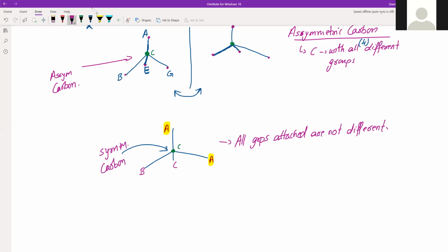However, many objects are not superimposable on their mirror image. For example, our hand, although it looks symmetric to us, if you take a side-by-side image of your hand, you won't be able to superimpose the mirror image on the actual hand, or the hand on the mirror image.